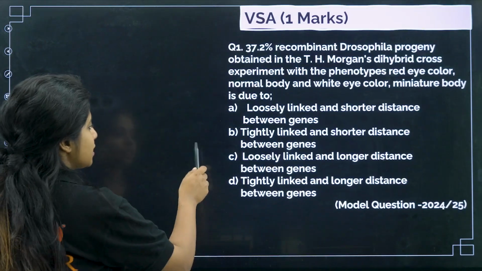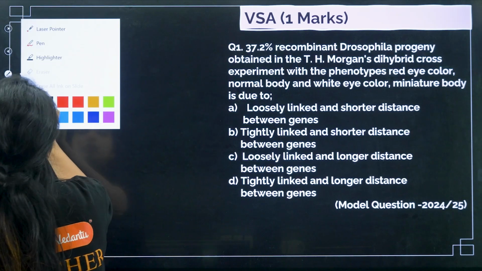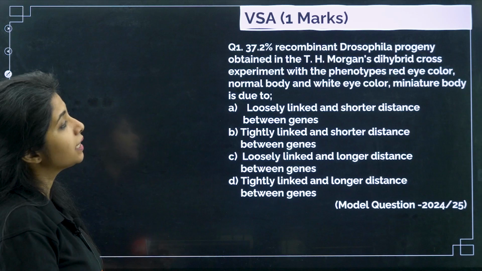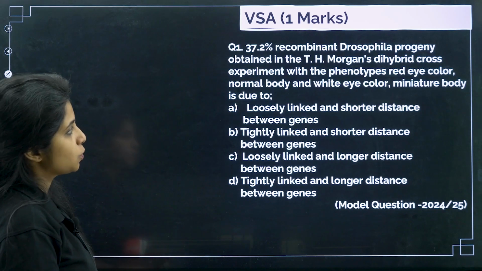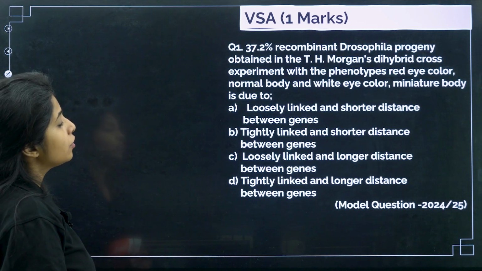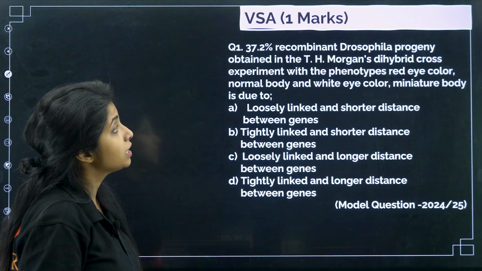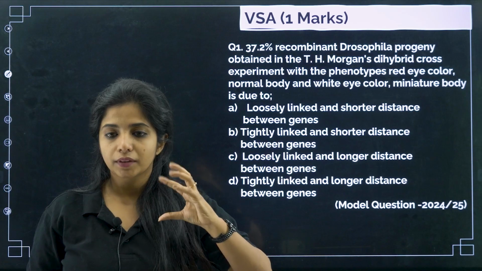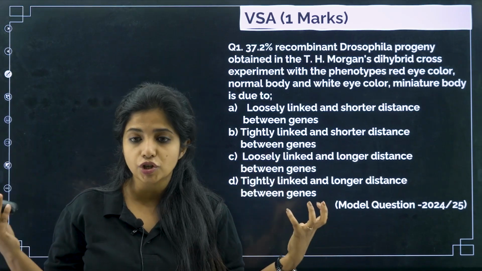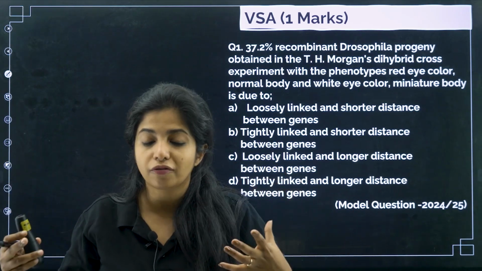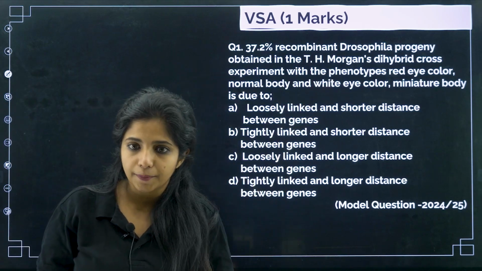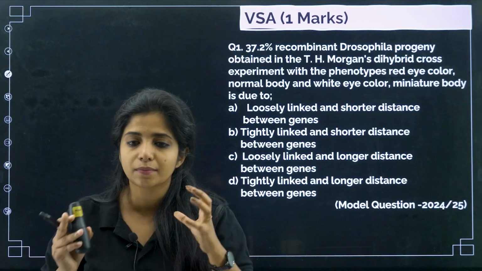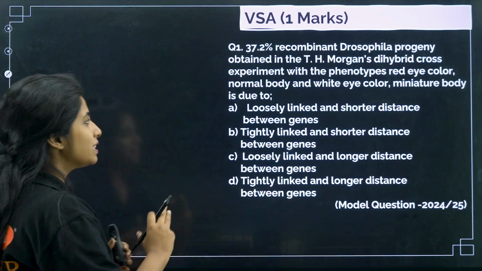Let's start off with the first MCQ. 37.2% recombinant Drosophila progeny obtained in T.H. Morgan's dihybrid cross experiment with the phenotypes red eye color normal body and white eye color miniature body is due to. So the question says there is 37.2% recombinant Drosophila, that means a new combination, a new type of Drosophila that you find when T.H. Morgan did his experiment. Why is this much recombination there? What is the reason behind it? That is the question. So what do you exactly mean by recombination?